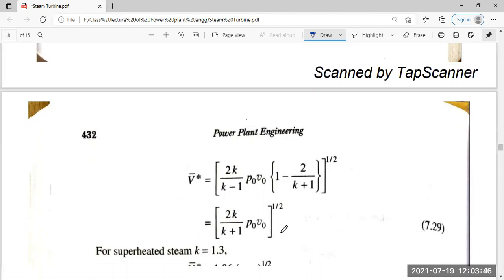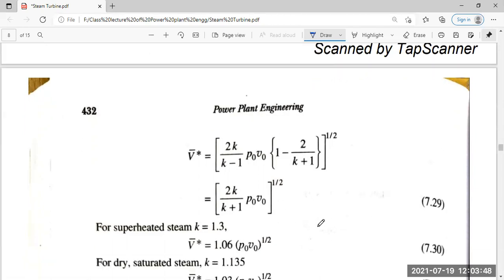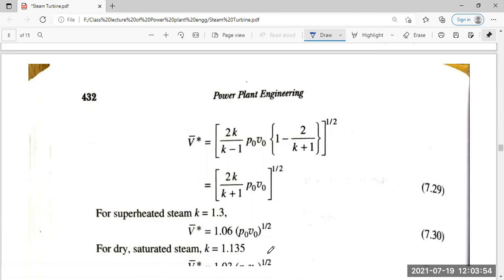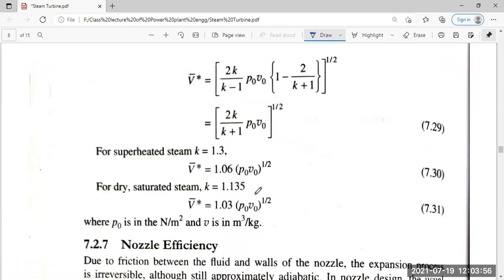For superheated steam, K is equal to 1.3, and the velocity is 1.4 into the square root of P0 v0. For dry steam, K is equal to 1.13, and the velocity is 1.03 into the square root of P0 v0, where P0 is in Newton per meter square and v is the specific volume in meter cube per kg.